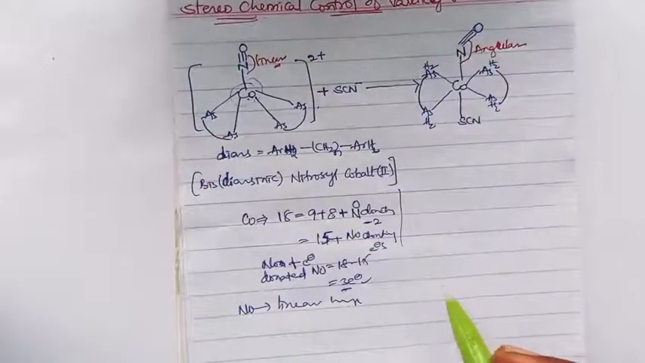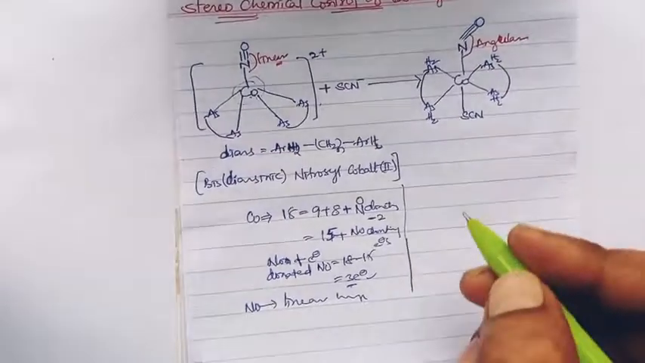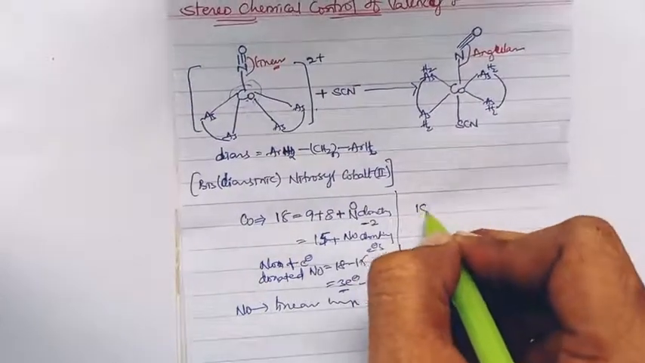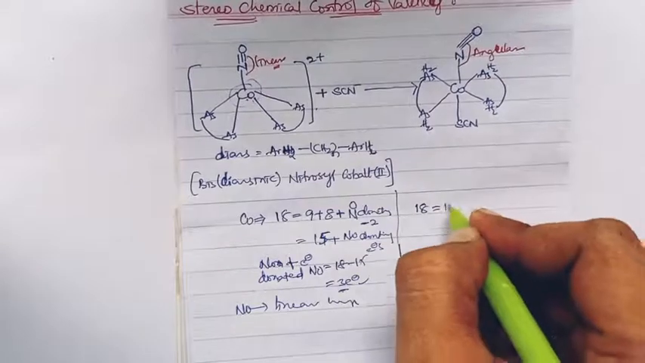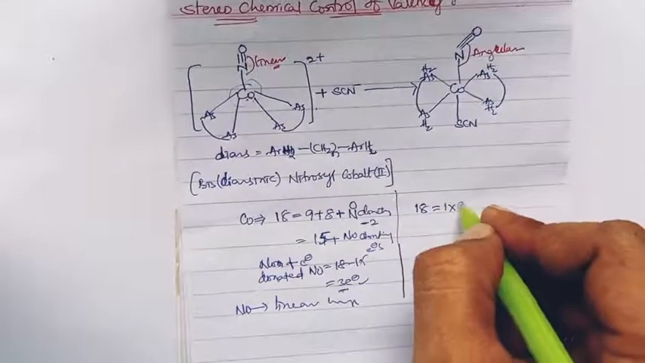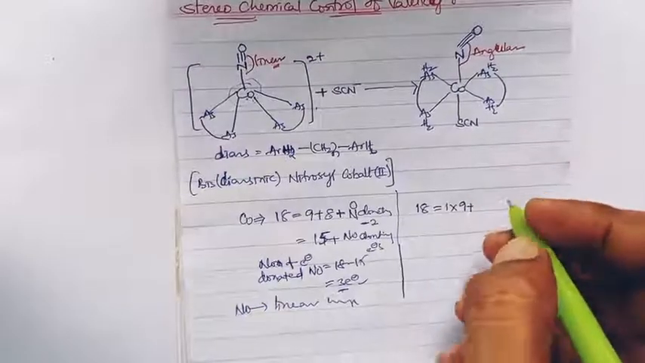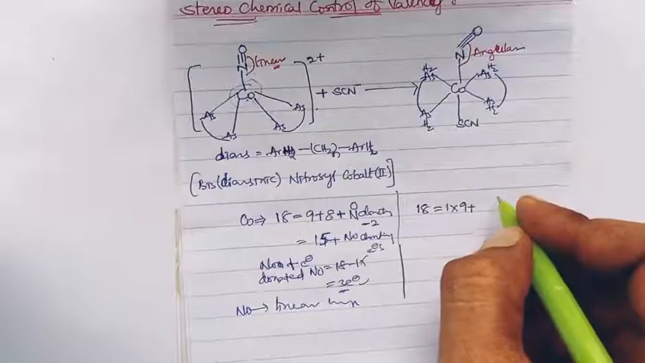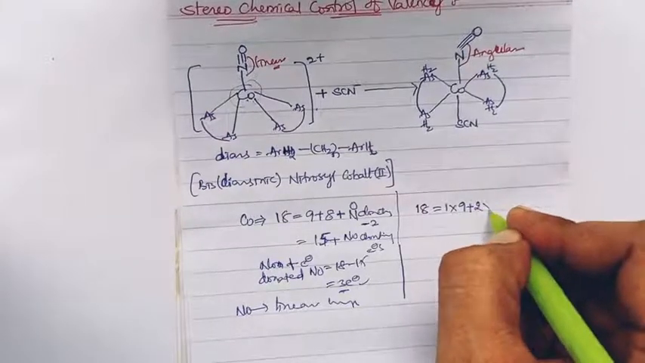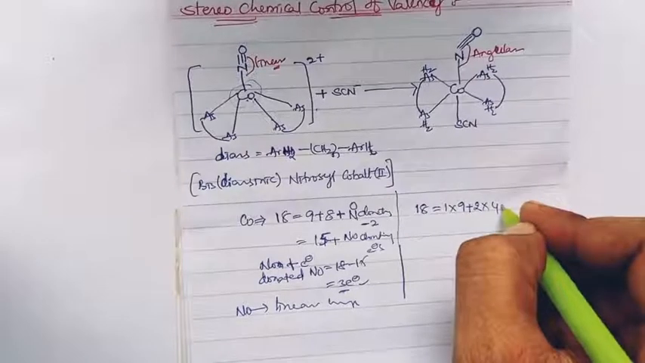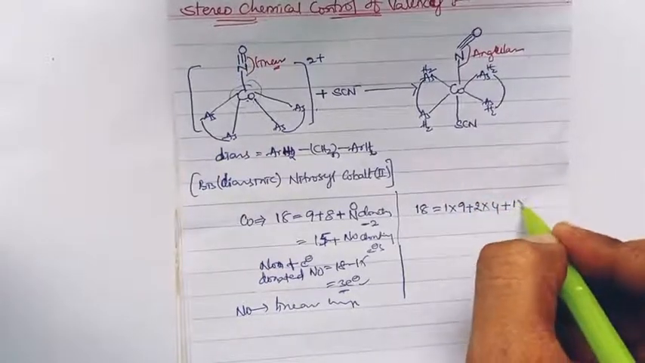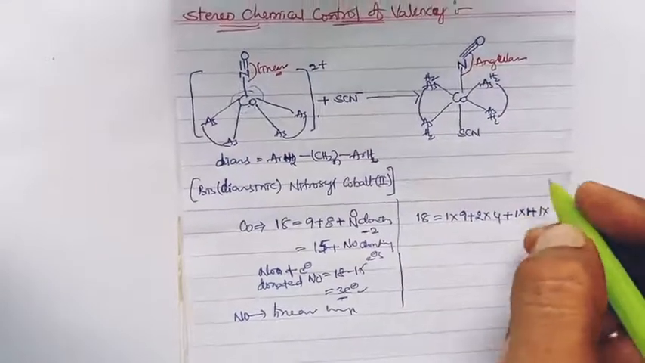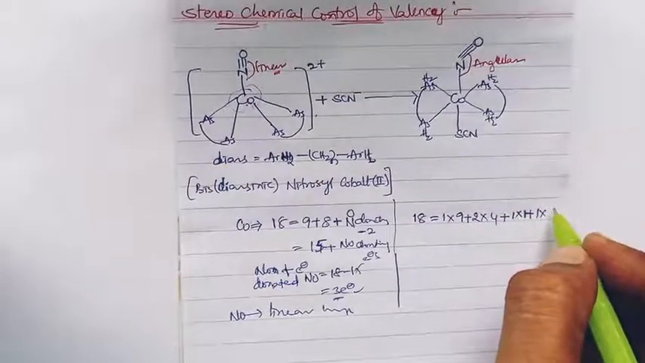It shows the linear bonding mode. Same as in the product complex, at the cobalt site, 18 can be equal to 1 into the cobalt electron density 9, plus ligand sites into their electron donation capacity. Diars are 2 and their electron donation capacity is 4, plus thiocyanate is 1, its electron donation capacity is 1, plus nitrosyl is 1 and its electron donation capacity, let us have a question mark,